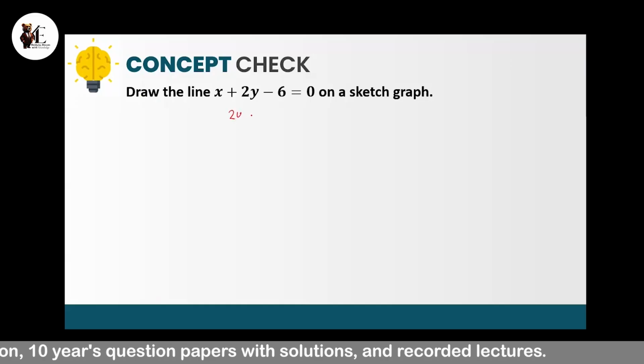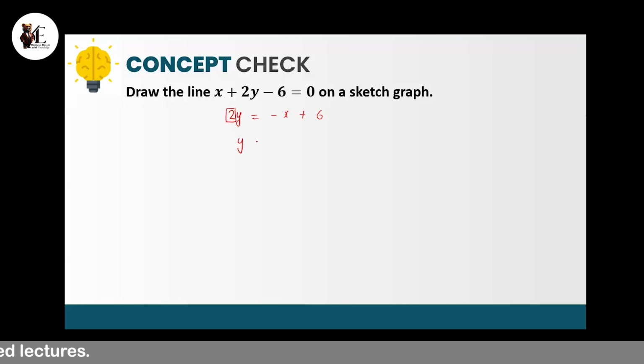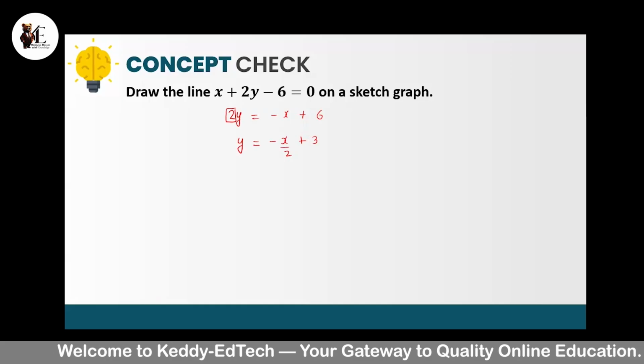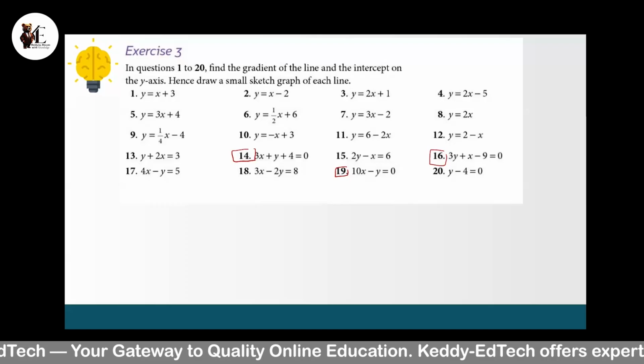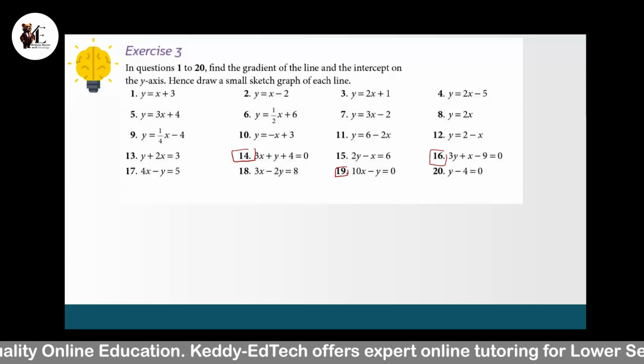Okay, so you have written, I think, 2y equals minus x plus 6, right? Yeah. So still there is 2 with this y. You have to transpose this also. Oh, so 2y... okay, y equals, yeah, minus x over 2. And this will become 3. Okay, so it just has to be y by itself. Yes. Okay. Yeah, I'm done. Okay, so just a second.